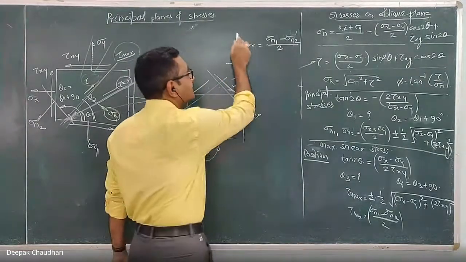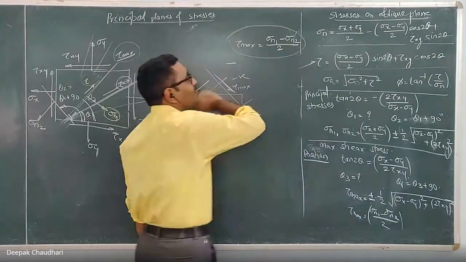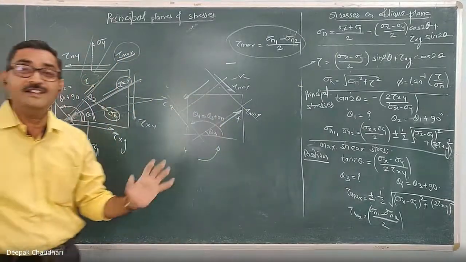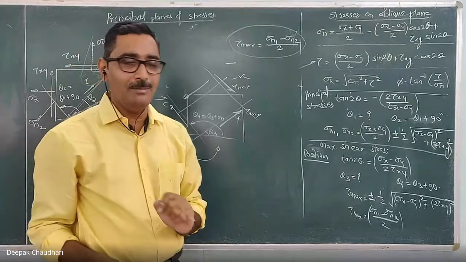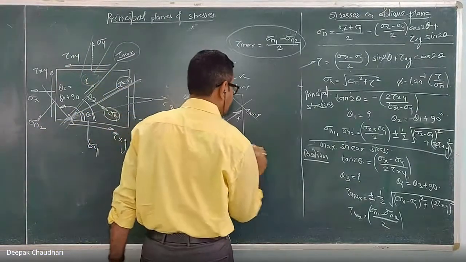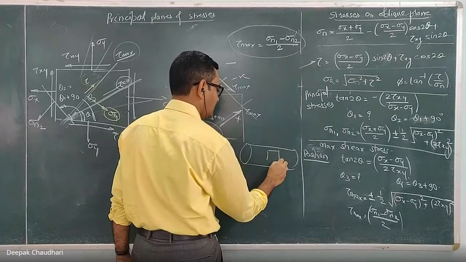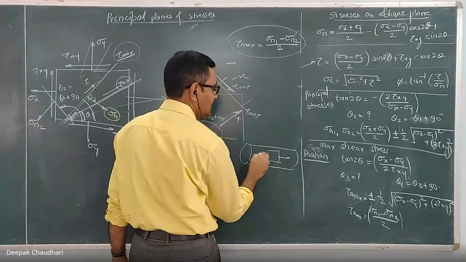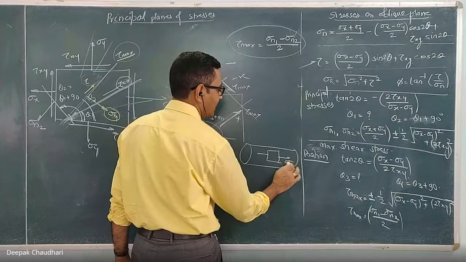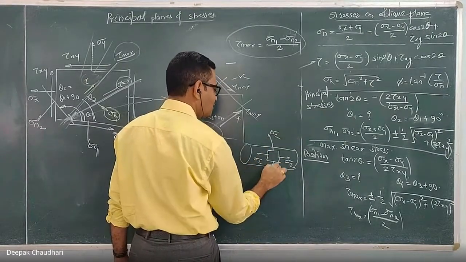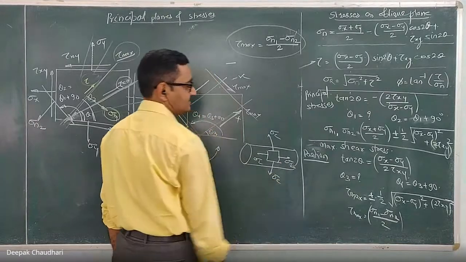In fact, we have used this formula to calculate the maximum shear stress in the thin cylindrical shell, if you are remembering. I told you that in case of the thin shell, if I consider this patch here, sigma L and sigma C are mutually perpendicular stresses.